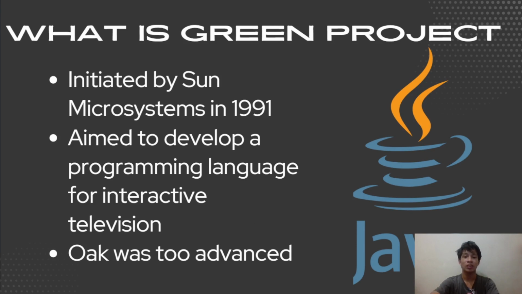Going further into its roots, the Green project was initiated by Sun Microsystems in 1991. Its aim was to develop a programming language for interactive television. Oak was then created for this purpose. However, Oak was too advanced for the digital cable technology available at the time. That's why Gosling shifted their focus into creating a new programming language, marking the true birth of Java.